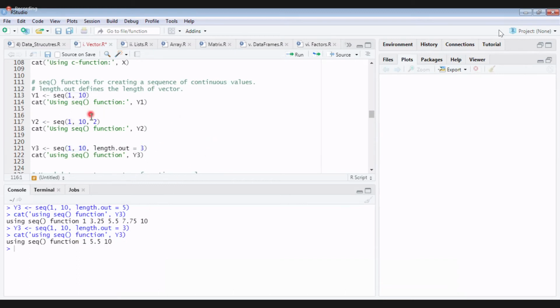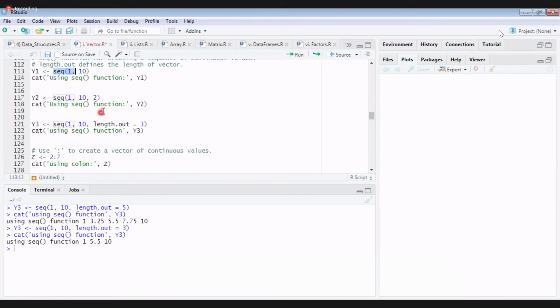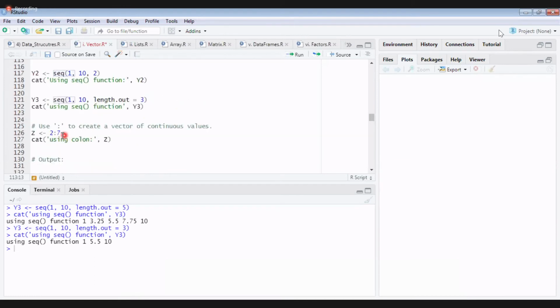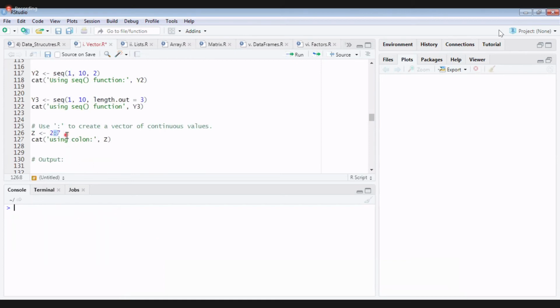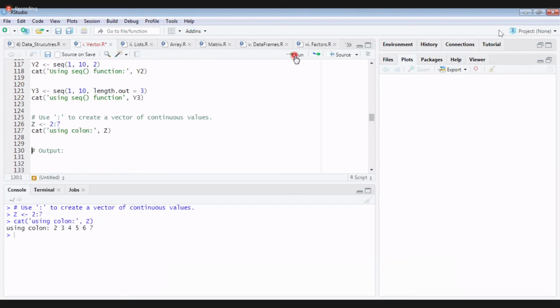So this is the second way of creating vectors. One way of creating a vector is using the c function. Another way of creating a vector is using the seq function. There is one more way, that is using colon. Using colon I can print 2 to 7. Now tell me here, if I add this, what will be the output? Guess what is the output.